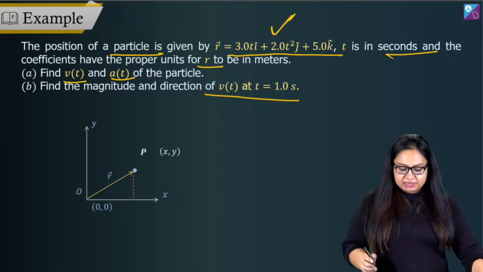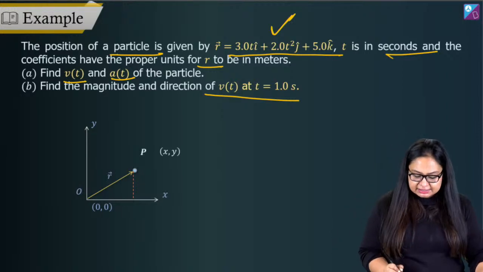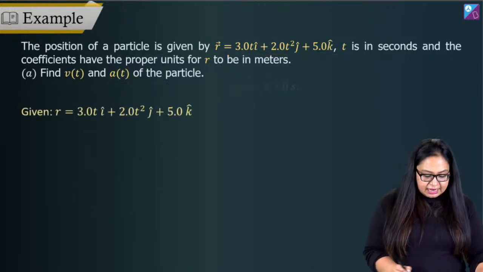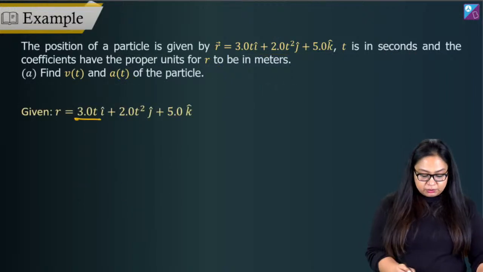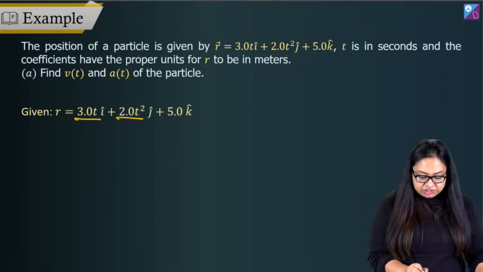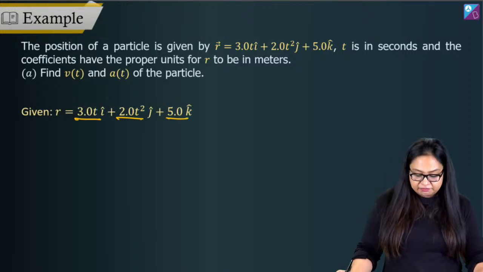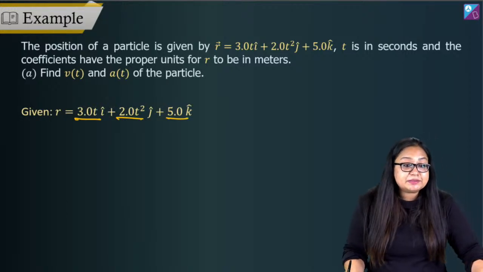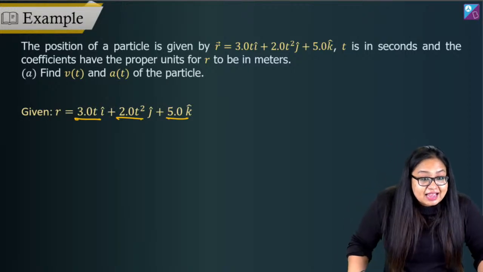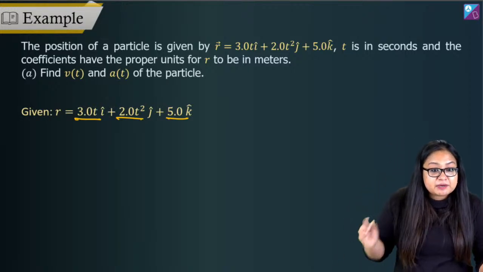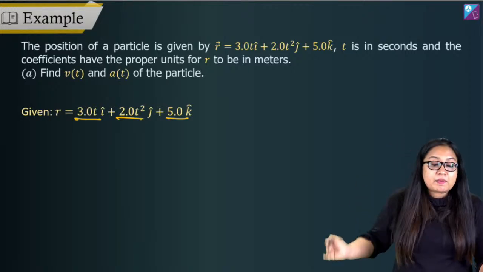So here, what is the first thing that's given to us? It's given that r is equal to 3t i cap plus 2t square j cap plus 5 k cap. Now tell me quickly, what is the velocity vector? v is equal to dr by dt, right? Ehsan has answered 3 i cap plus 4 j cap. Okay. What about the first part?